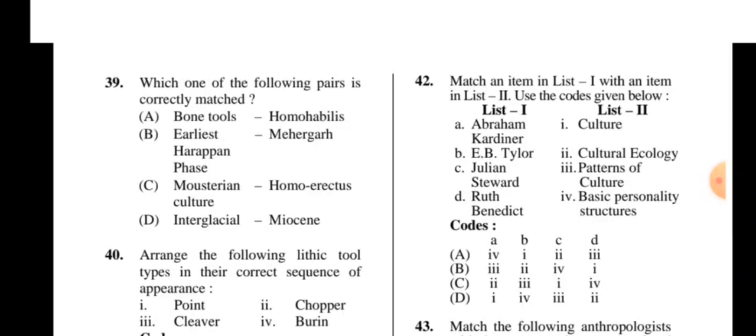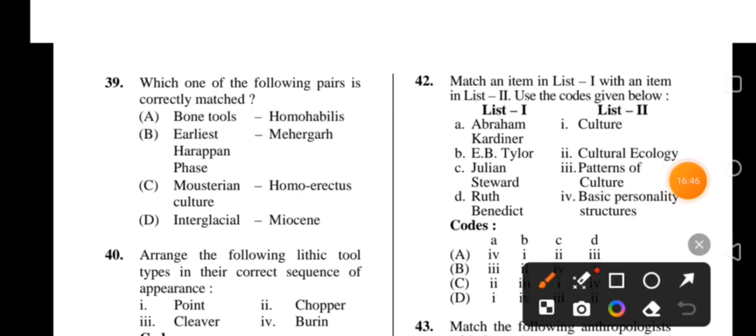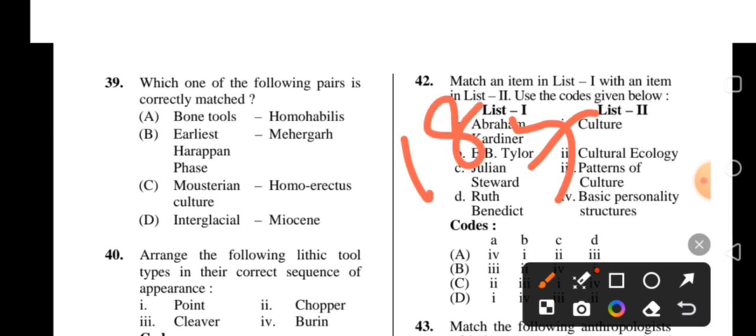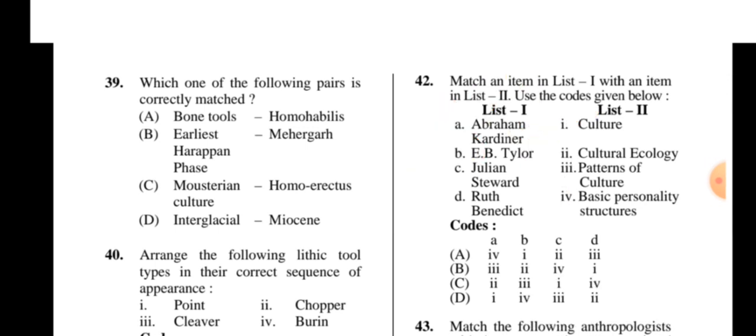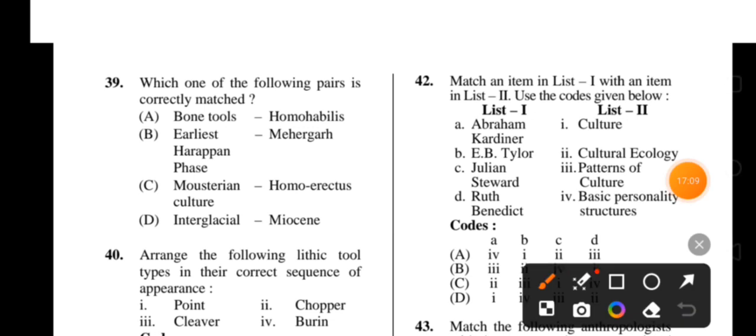Here Abram Kardiner is associated with basic personality structure. Okay, E.B. Tylor gave the concept of culture in his book, in 1871. Next option, Julian Steward is associated with cultural ecology. Okay, and the next option is Ruth Benedict, Patterns of Culture. Okay.